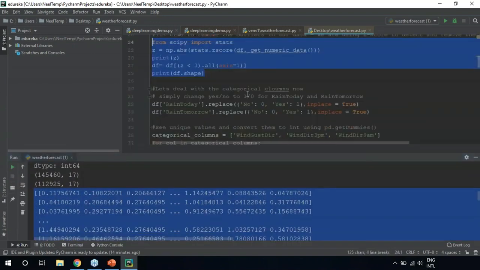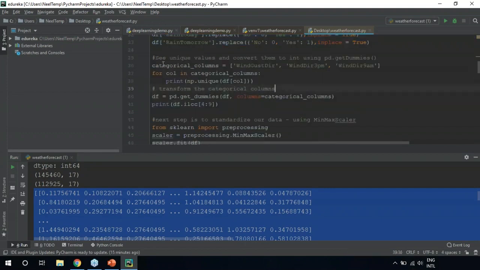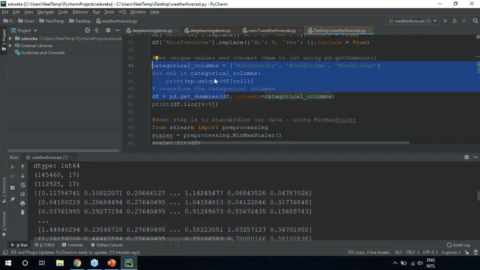Next, what we'll be doing is we will be assigning zeros and ones in the place of yes and no. The only thing is we're going to change the categorical variables from yes and no to 0 and 1. Right? That's exactly what we're doing over here. Now, if there are any unique values such as any character values which are not supposed to be there, we'll be changing them into integer values. That's all we're doing over here.